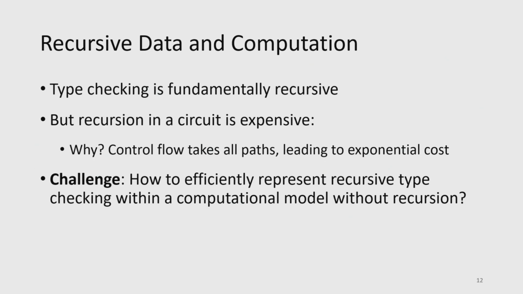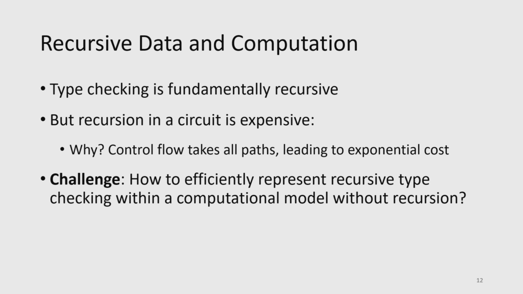And then real quick before we dive into the details, again, why is this even hard? Why do we even care? Or why am I giving a talk about this? Well, type checking is fundamentally this recursive operation. And if we just naively express recursion in a circuit, it's going to be very expensive. Why is this? Well, when we encode control flow in a circuit, we end up having to take every path. We don't actually know which path we're going to take. And so we end up having to write down both. What this ends up looking like is exponential growth in the size of the circuit as we grow our recursion depth.